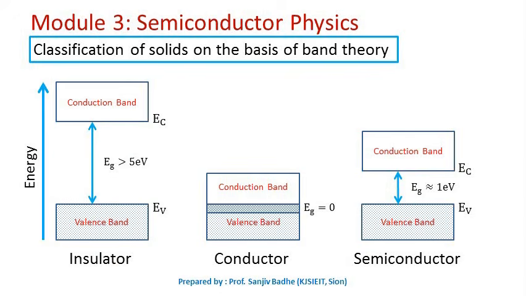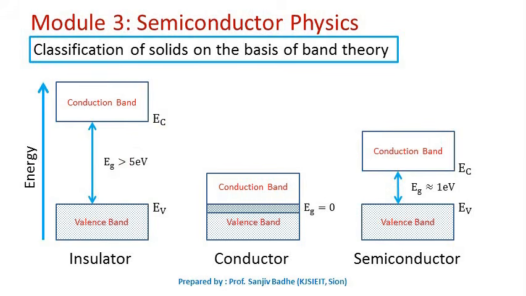In case of insulator, the energy gap, which is the gap between the top of the valence band and the bottom of the conduction band, is greater than 5 electron volts. And as this energy gap is very large, it will not be possible for the electrons from valence band to get transferred to the conduction band, and therefore valence band will remain completely filled, there will be no empty states available, and conduction band will remain completely empty, there will be no electrons available for conduction,